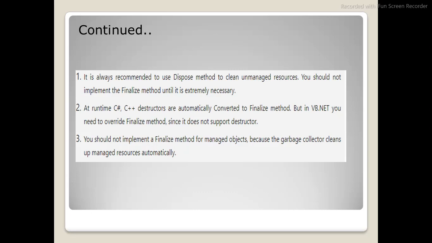You should not implement the finalize method unless it is extremely necessary. In C#, destructors are automatically converted to the finalize method, but in VB.NET you need to override finalize since it does not support destructors. You should not implement a finalize method for a managed object, because the garbage collector cleans up managed resources automatically.